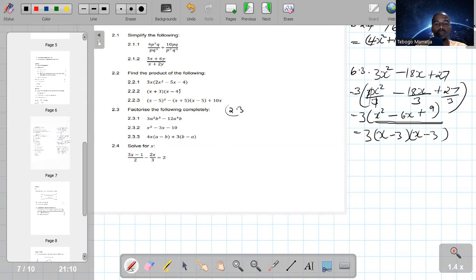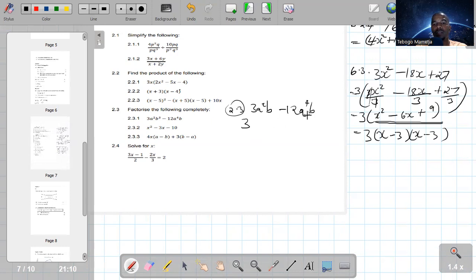Factorize. So guys, this is where we factorize by taking out a highest common factor. So it's 3a squared b minus 12a to the power 4b. So we need to take out a common factor. So let's start with the coefficient. 3 can be the highest common factor of 3 and 12. 3 can go into 3, it can also go into 12.